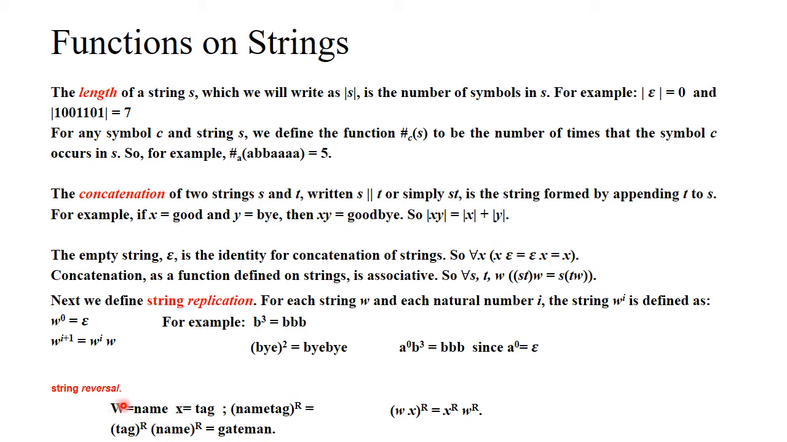Now we will see string reversal. Let us consider w equal to name and x equal to tag. (wx)^R is equal to x^R w^R, that is tag reversed and name reversed. If you reverse tag, you will get gat, and if you reverse name, you are going to get eman. So concatenating, you are going to get gateman. So (wx)^R equals x^R w^R, where w and x are strings.